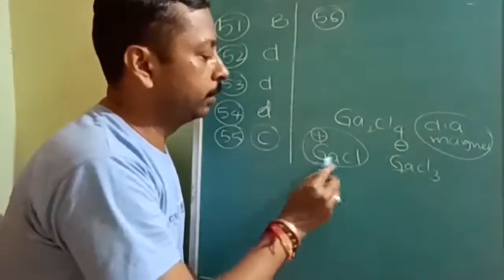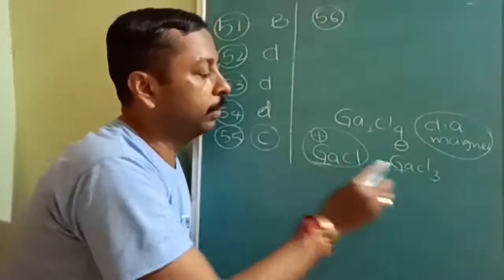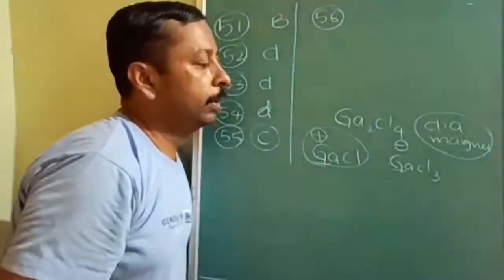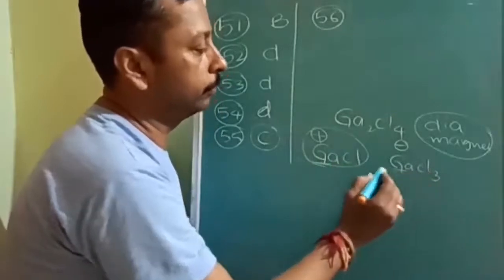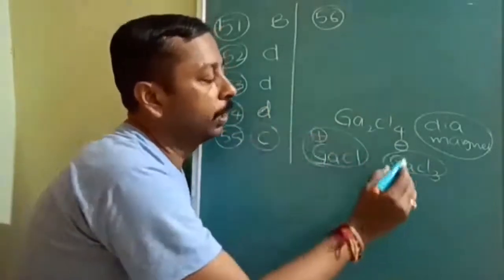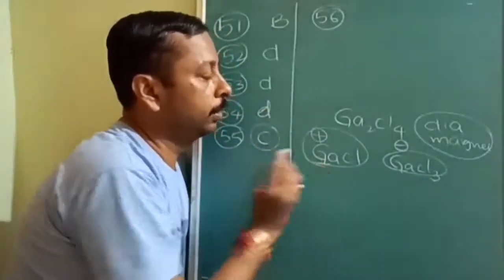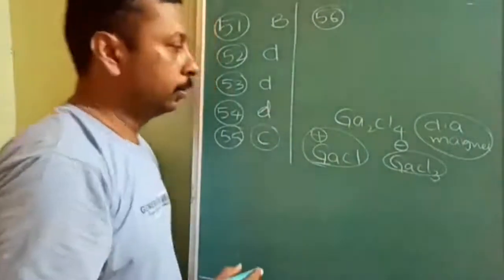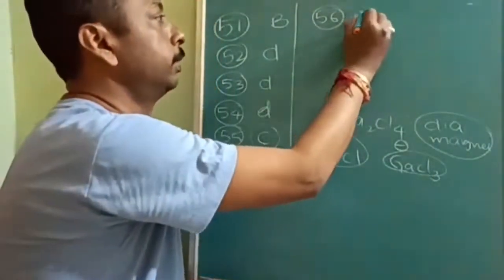No unpaired means either inert pair effect maximum +1, or inert pair effect minimum -1. One more electron added, no unpaired electron here; one electron removed, no unpaired electron here. Is it clear? So the 56th, C option or third option.